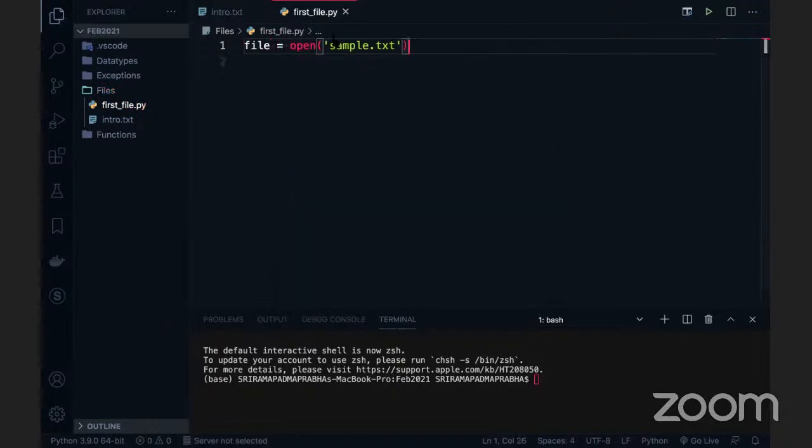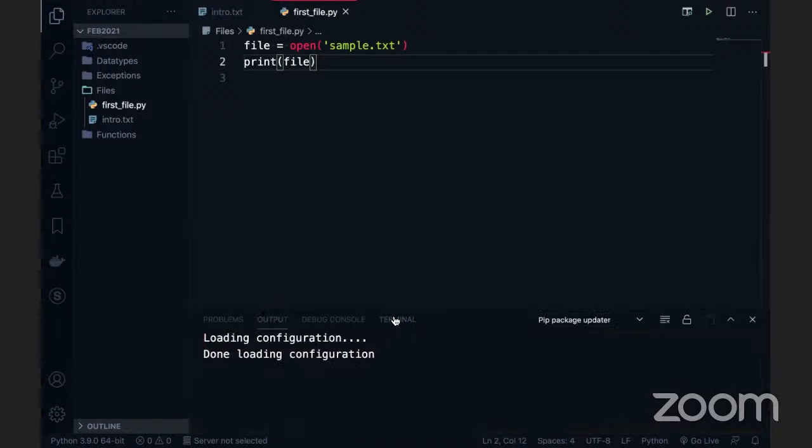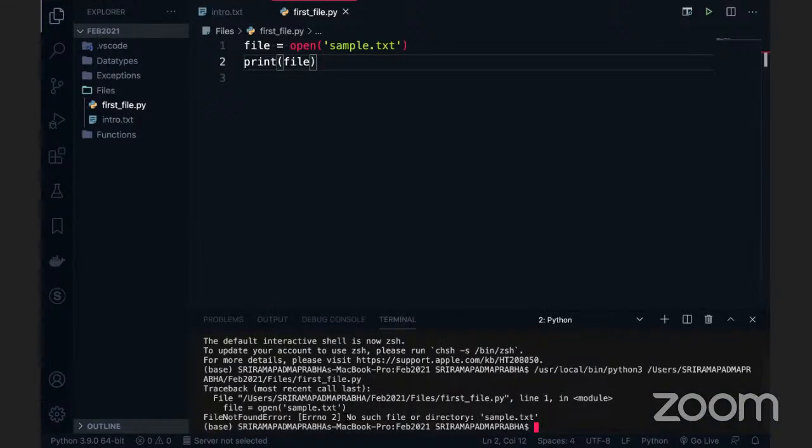Now I want to print this file. Just for your information, if I execute this code, what will happen? You'll get an exception, because you're looking for a file that is not available in your directory. Of course sample.txt is not available, right? Here there is no sample.txt.